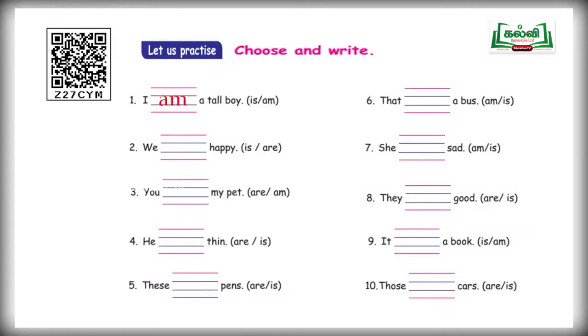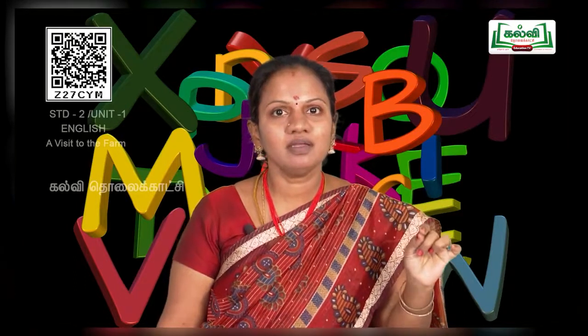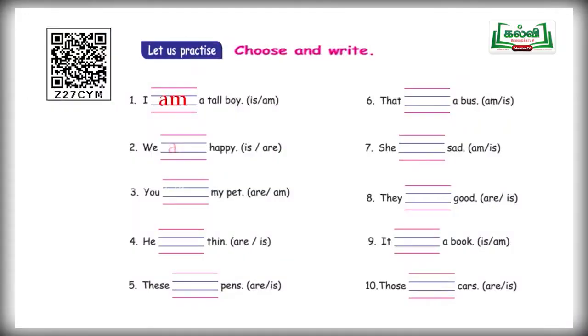And the second one, we dash happy. So, the pronoun is we here. So, your 2 options are is and are. So, what is the correct answer for we? Very good, children. Are. A-R-E. Are. And third one, you dash my pet.